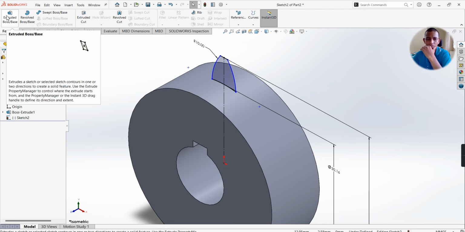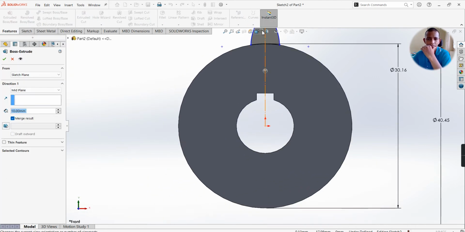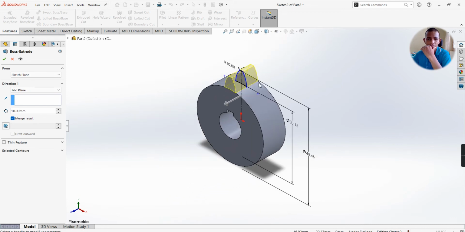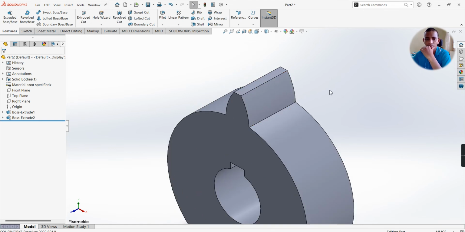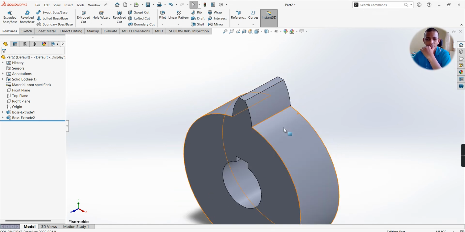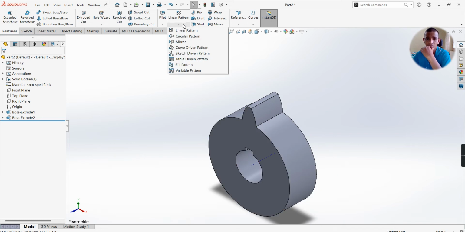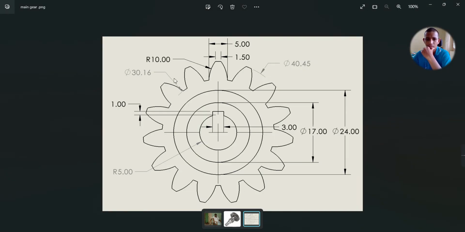Select features, extruded boss base, select mid plane, 10 mm. OK. Now we have created the profile of this gear. Next, by using the circular pattern, we have to complete this gear. Here we have 15 teeth.